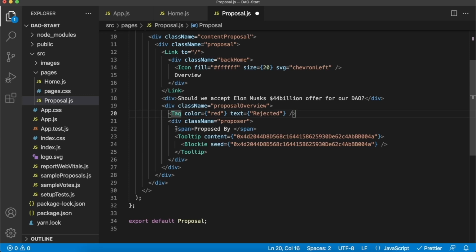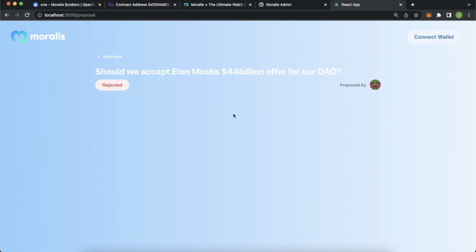And then we have a div which just has a span saying proposed by and then a blocky with any address you'd like for now, but this will be the proposer fetched from our smart contract. And then we also have a tooltip which the blocky is wrapped around so that when we hover over the blocky, we get a tooltip giving the crypto wallet address of the proposer. So now if we save this and go check out our page, every time we come to this page, it just looks better and better. So we have our rejected and proposed by blocky with a tooltip giving the address of the proposer of this proposal.